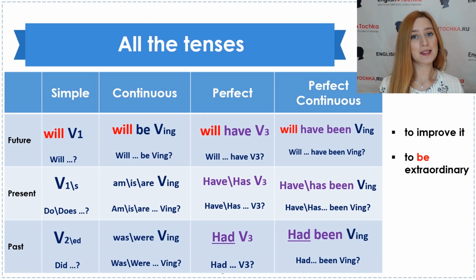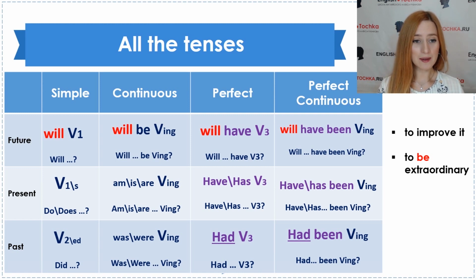The next one is going to be a description, to be extraordinary. So let's try to use it in every tense, but since it is already a description, it will be impossible for us to use it in continuous tenses and perfect continuous tenses because we can't use it there at all. So yeah, the 3 simple tenses and the 3 perfect tenses. We can use this phrase. All right? Please say that aloud. All right. Are you ready? Then let's check.